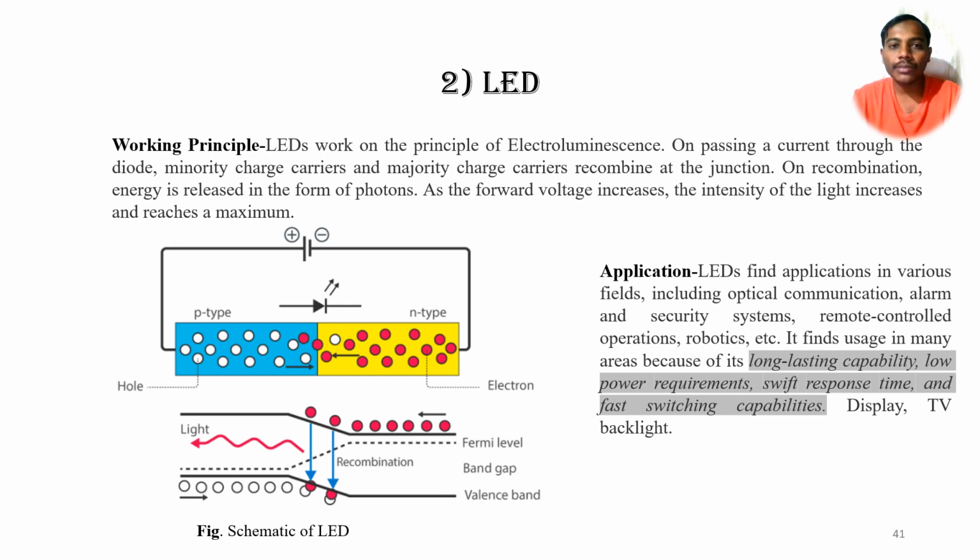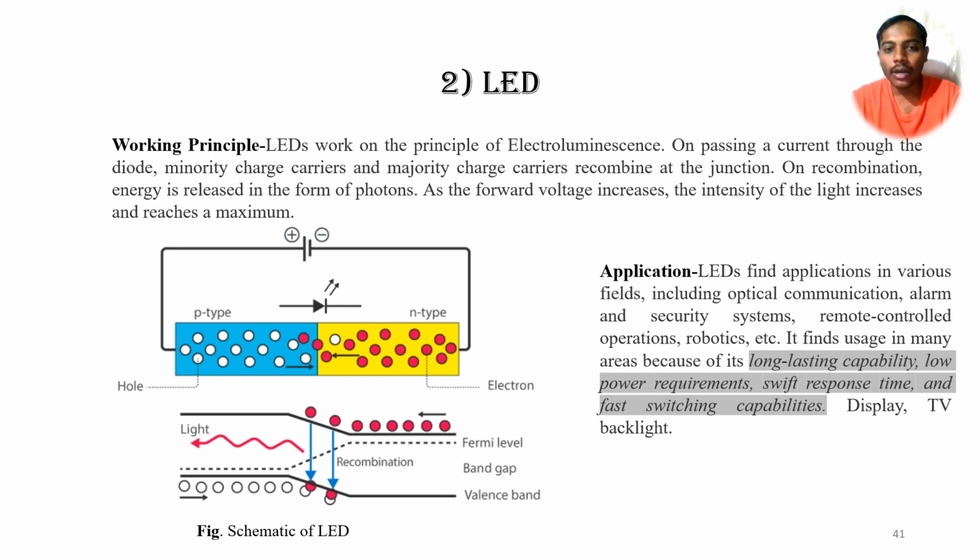The working principle of the LED is electroluminescence. On passing a current through the diode, minority charge carriers and majority charge carriers recombine at the junction. On recombination, energy is released in the form of a photon. As the forward voltage increases, the intensity of light increases and reaches a maximum. In the schematic, we can see a p-type material and an n-type material. The p-type material is connected to the positive terminal of the battery, while the n-type material is connected to the negative terminal.